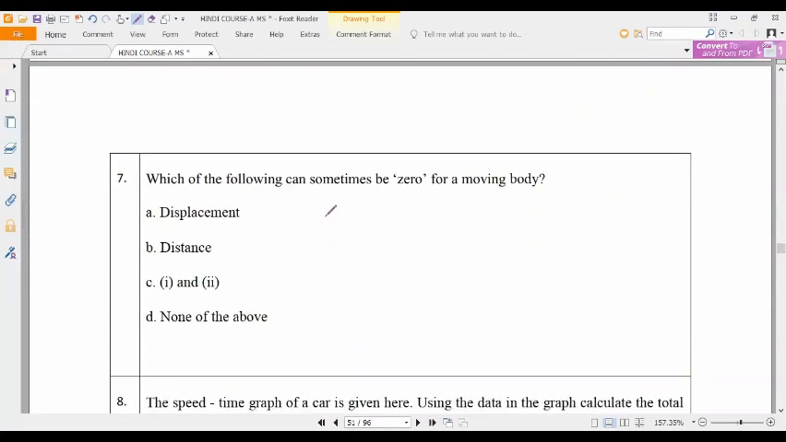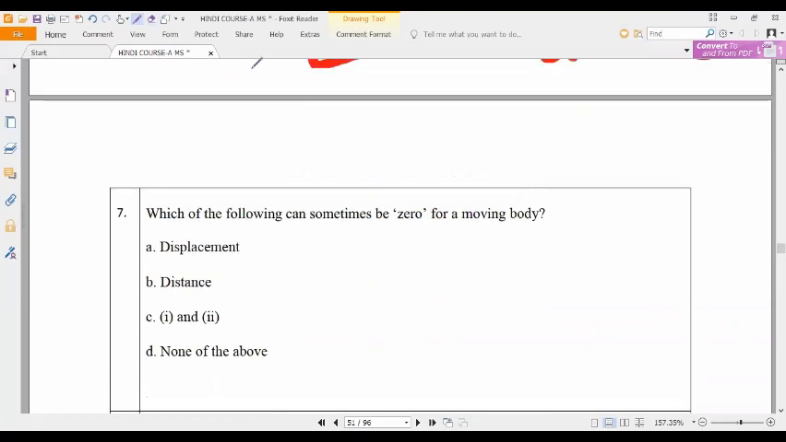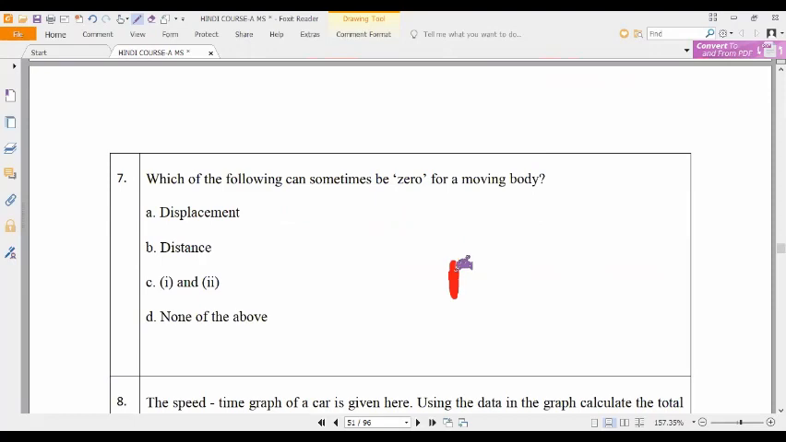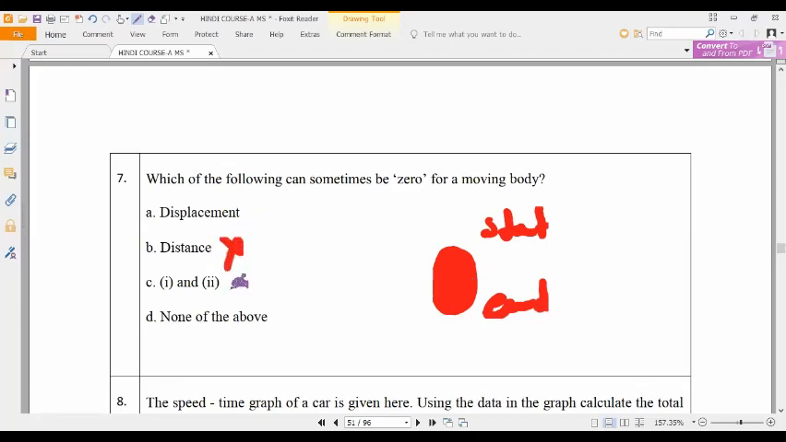Next, which of the following can sometimes be 0 if your body is moving? Displacement. Just now we have studied. Sometimes when the body reaches the same initial position, the displacement is 0. Starting position and end position are at the same point, so displacement becomes 0. But distance will never become 0. Yes or no, guys?